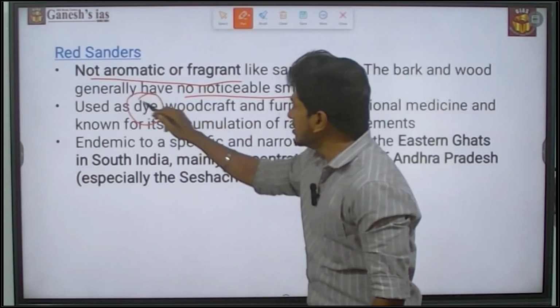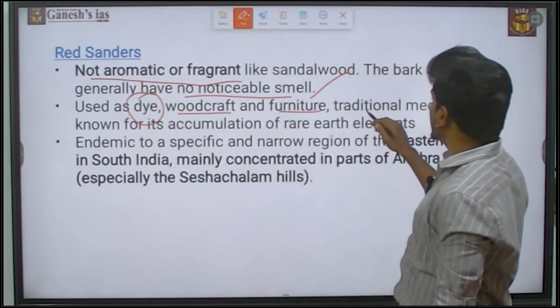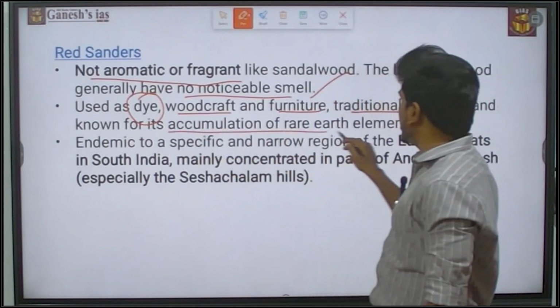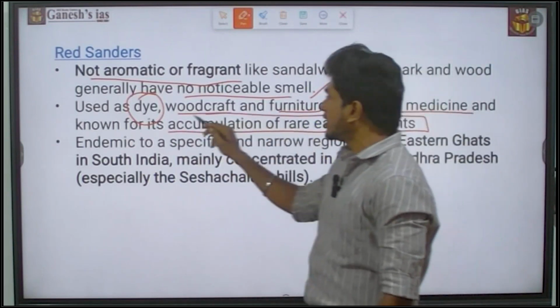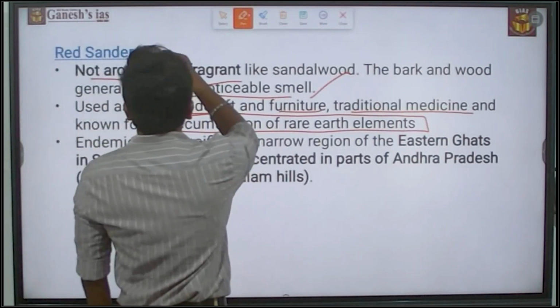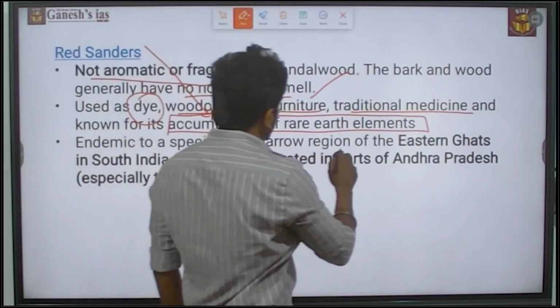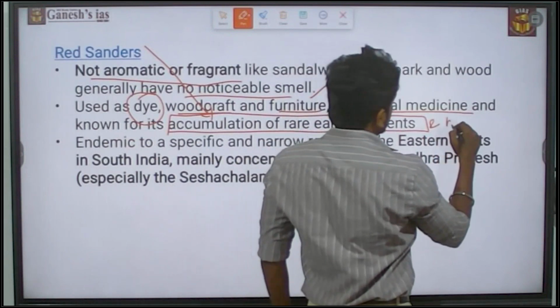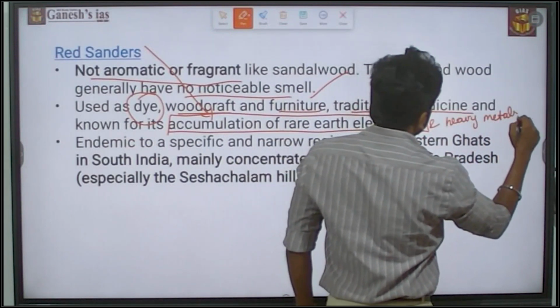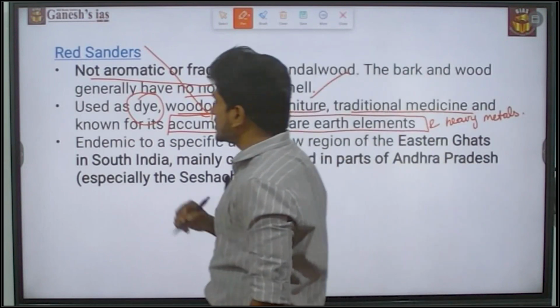It is used as a dye, in woodcraft and furniture, in traditional medicines, and is known for its accumulation of rare earth elements and heavy metals. Please note that the red sander accumulates rare earth elements and heavy metals. That is one of the distinctive properties of this red sander.